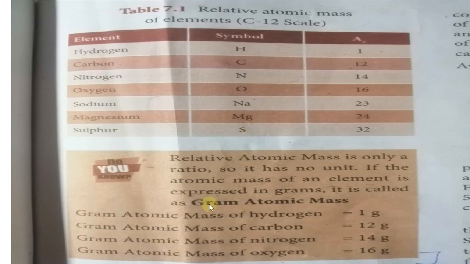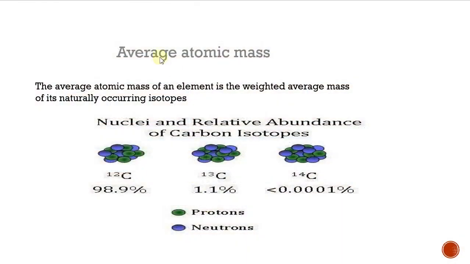The next we are going to study about average atomic mass. Before entering this topic, you should know about the word abundance. You should know the meaning of this word abundance. A small example I am saying: one man thought to buy fruits.